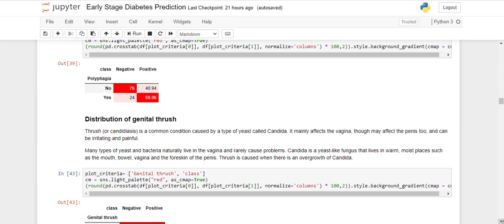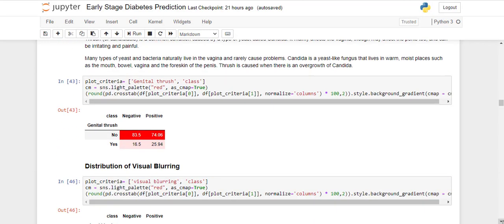Next is genital thrush. It is also known as candidiasis. It is a common condition caused by a type of yeast called candida, which is generally present in the mouth, bowel, vagina, and foreskin of the penis. It is caused when there is an overgrowth of this candida yeast. So let's see its distribution.